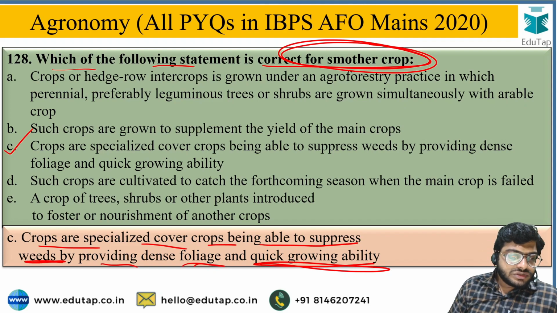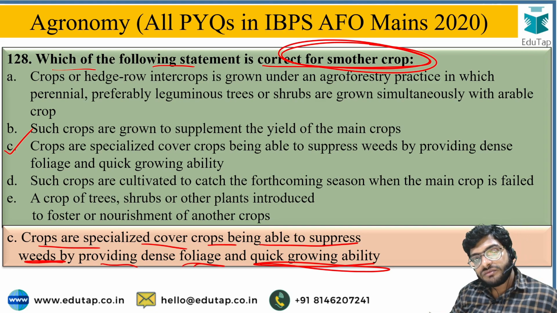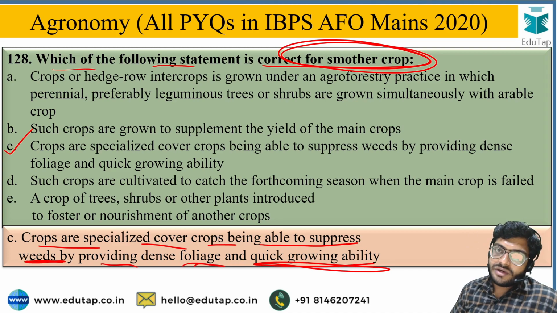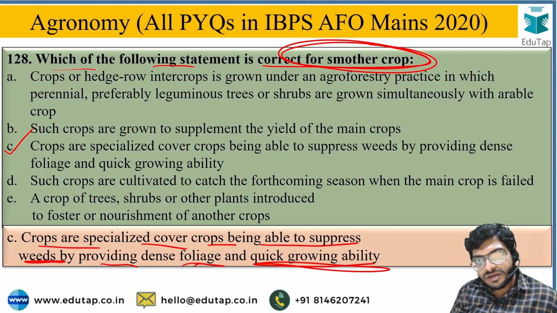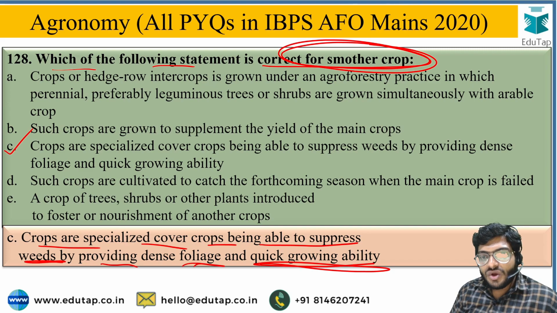Okay, so the correct answer for this question is C. So the smoother crop is grown to suppress the growth of weed by providing the dense foliage and quick growing ability of that crop. Mainly the pulse crops are the smoother crops. Okay, that will be used to suppress the weed growth.